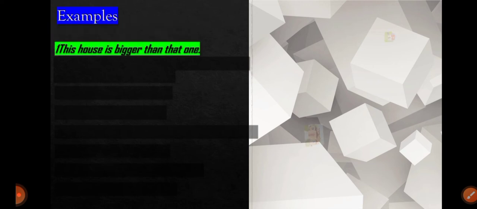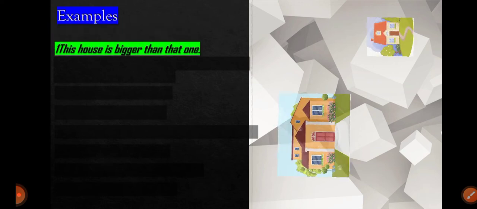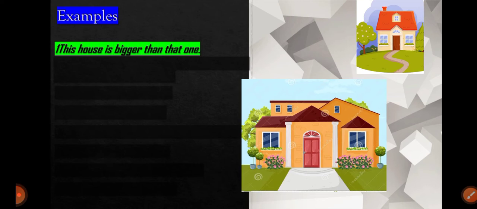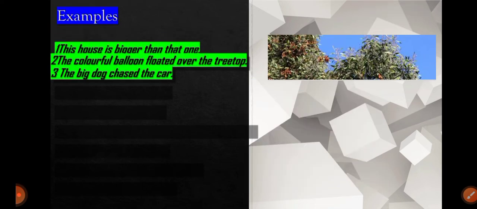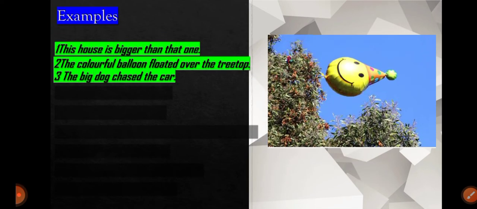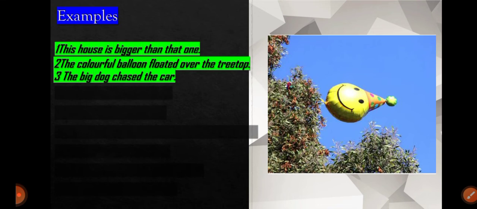The first is, this house is bigger than that one. So what kind of house is it? It is a bigger house than that one. So bigger is an adjective here. The next is, the colorful balloon floated over the tree top. So what kind of balloon? A colorful balloon. So colorful is an adjective.